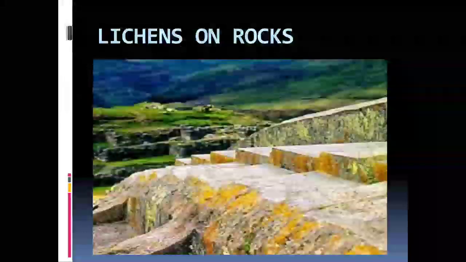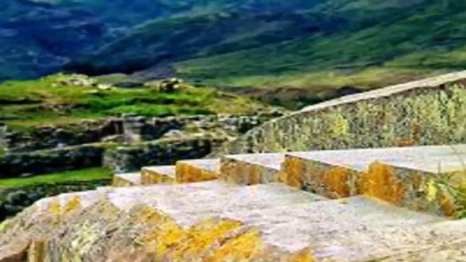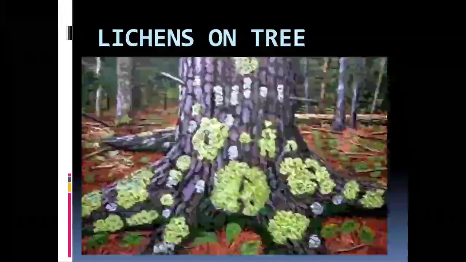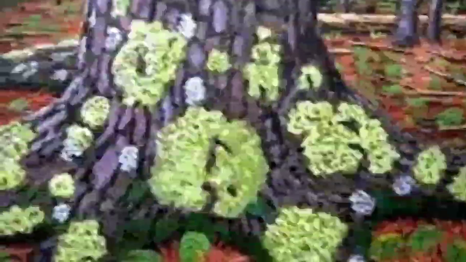You can see in this picture the hilly areas where no pollution is there. The lichens are found on the rocks, on bedrocks. These are the lichens, the association of the fungus and algae. These lichens are found on the tree. The association of the lichens is found on the tree.